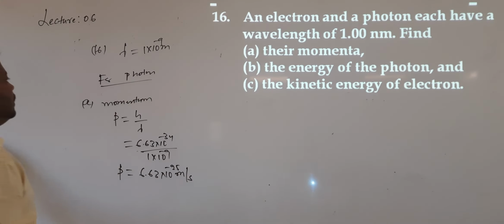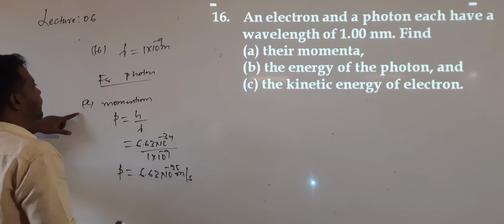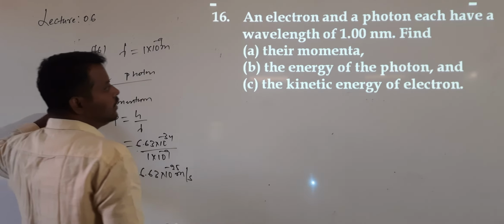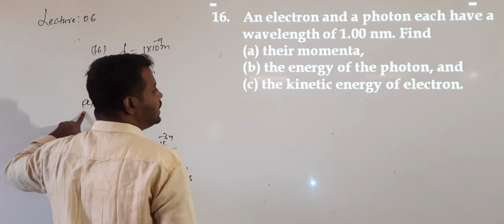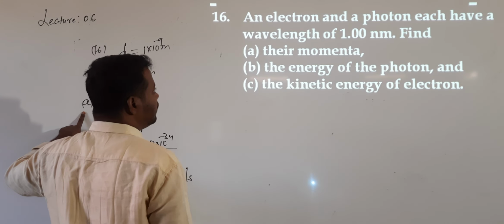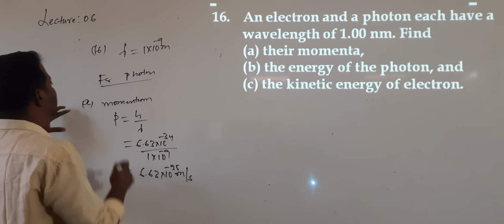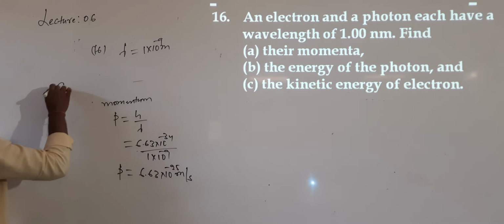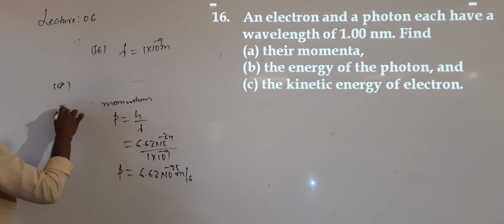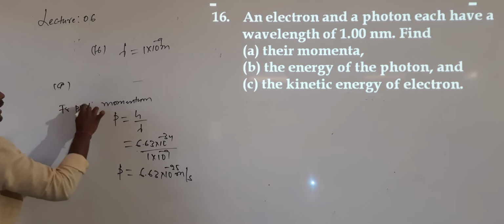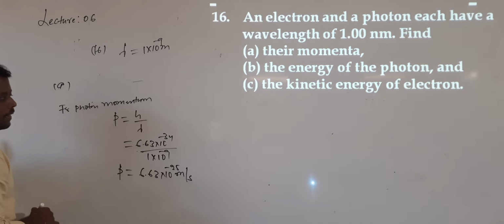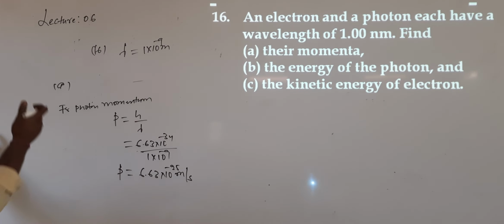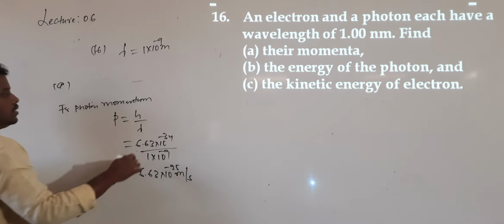So for the photon, the energy of the photon and the kinetic energy of the electron also they are asking us to calculate. Find their momentum. So first I wrote for photon in the first question. For photon, momentum I calculated. Since both have the same wavelength value, P is equal to h by lambda. So that's why.